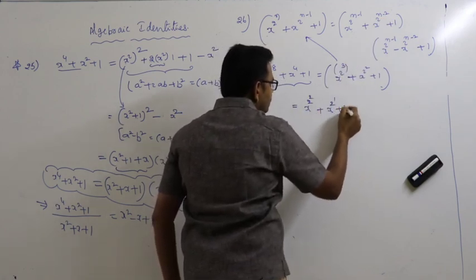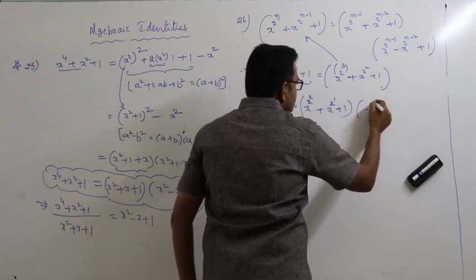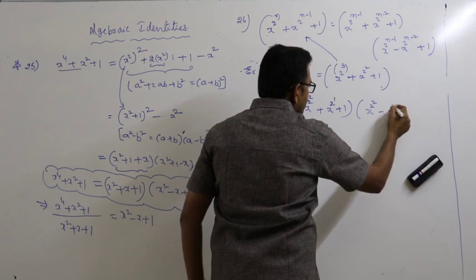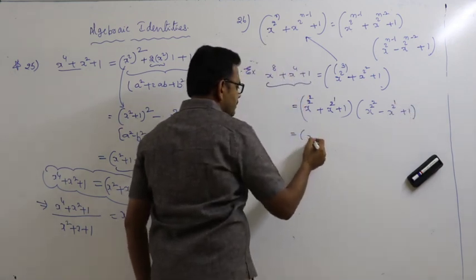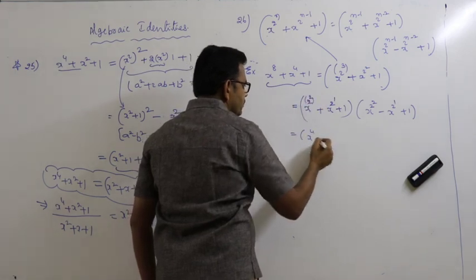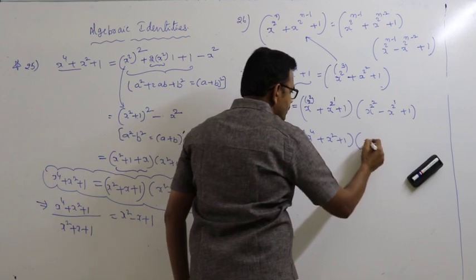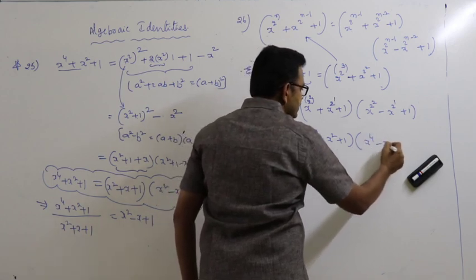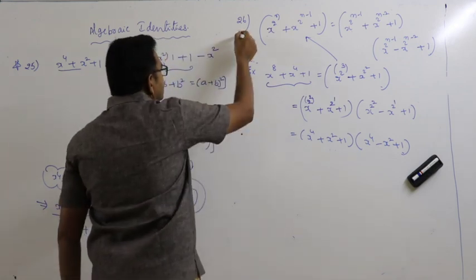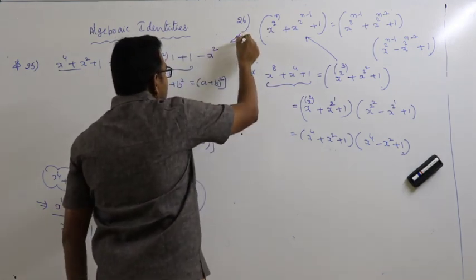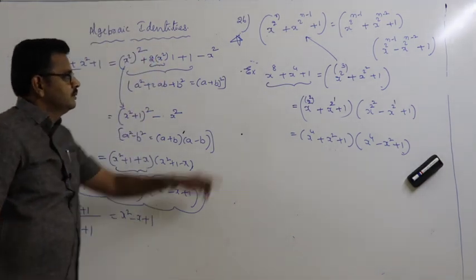Plus 1 into x power 2 square minus x power 2 power 1 plus 1. That is equal to x power 4 plus x square plus 1 into x power 4 minus x square plus 1. So this is the generalized formula.